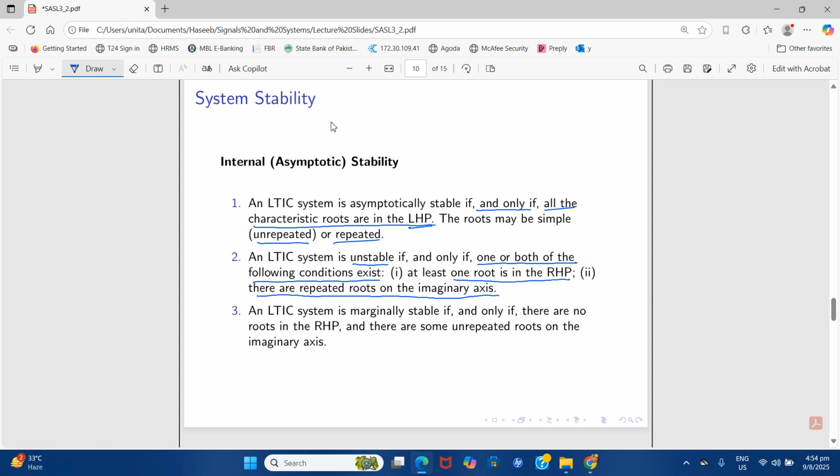And if there are no roots in the right half plane, but there are some unrepeated roots on the imaginary axis, then that system is known as marginally stable.